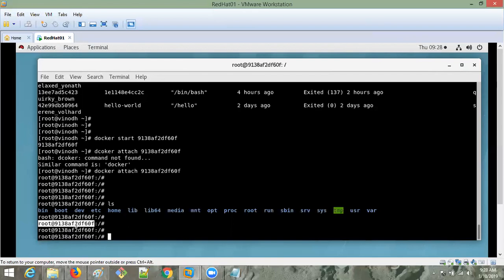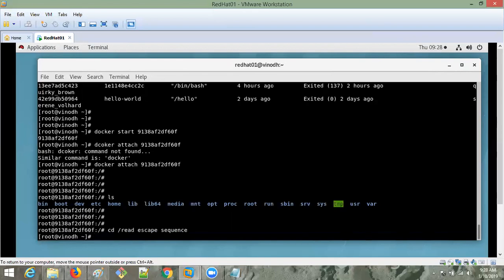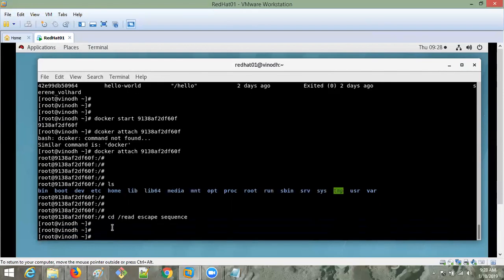How? We have a command: Ctrl P and Q. First P and after that Q. Not shift, Control, guys. Control P Q. See, I escaped from the container and came to my original system, Red Hat.